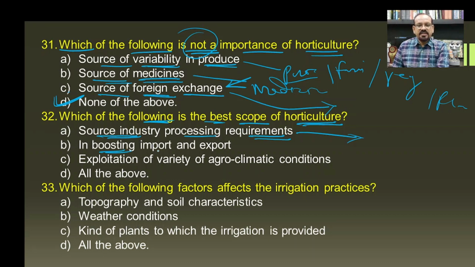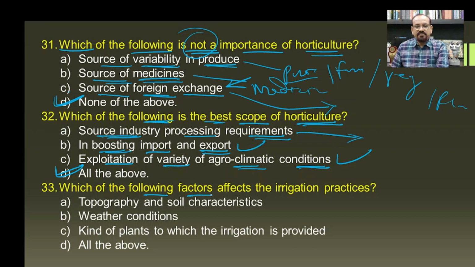Then boosting import and export, this is also a correct statement. Then exploitation of a variety of agroclimatic conditions, and according to that we select the different products or different plants which are cultivated in different areas of the country, and hence all the above become the scope of horticulture.